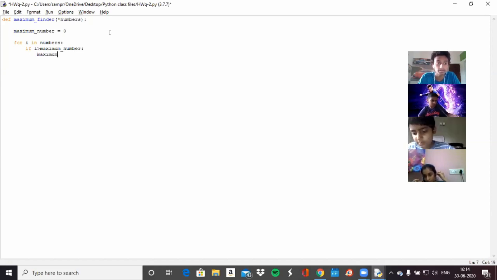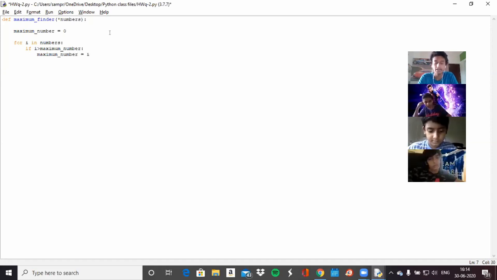If it is greater than maximum number, then what we want to do is we want maximum number to be equal to I. How does this make sense? Let me show you. First, let's write this code, and then I'll run through each part. Okay. Else we can continue.